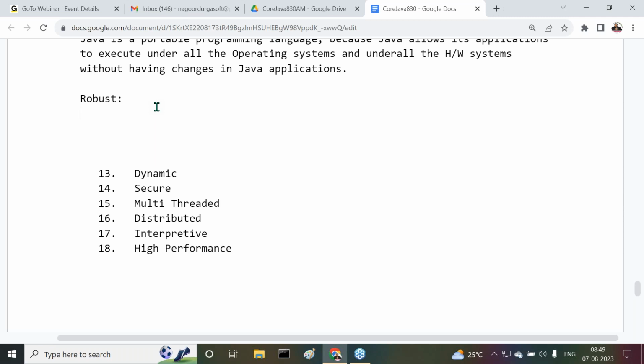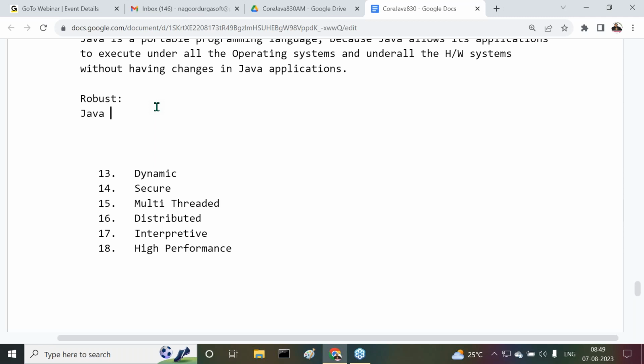If any programming language is very good at its memory management system and exception handling mechanisms, two things, then that programming language is a robust programming language. Clear? What are the two things? First, the memory management system. Second, the exception handling mechanisms.